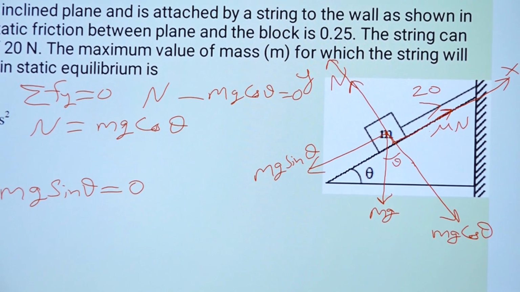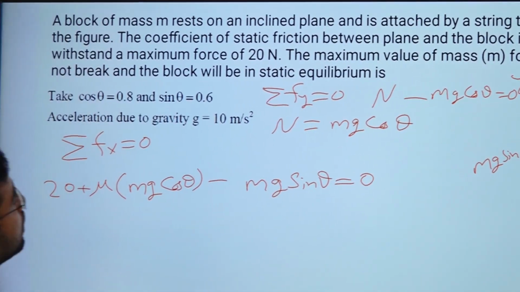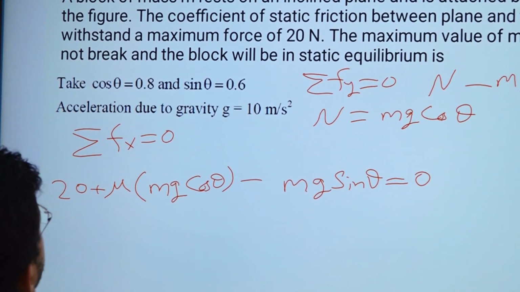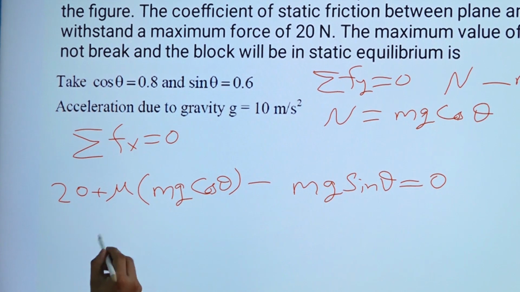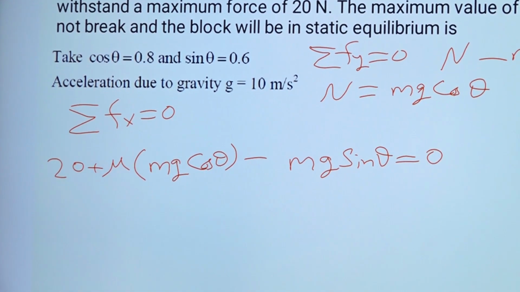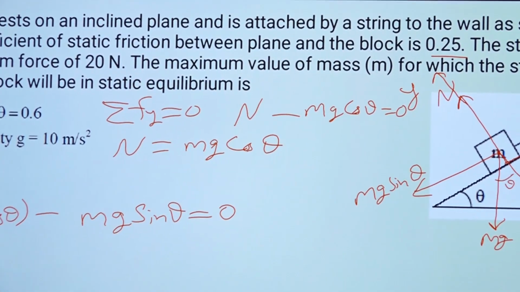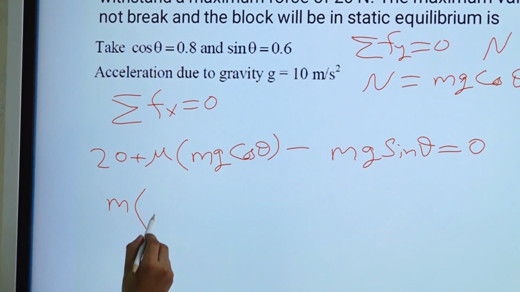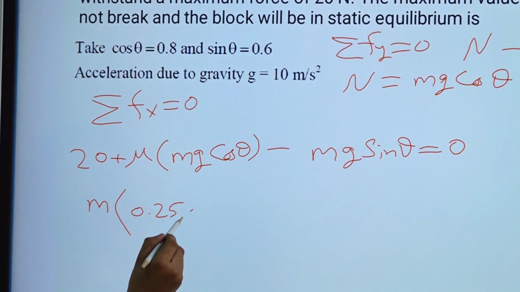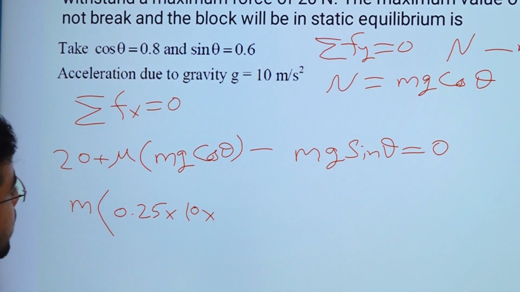So from here we can simply find the value of m. Cos theta is given, that is 0.8, and mass is what we have to find out. Mu is given, so friction is 0.25. So let us take m common. 0.25 into cos theta, which is 0.8.